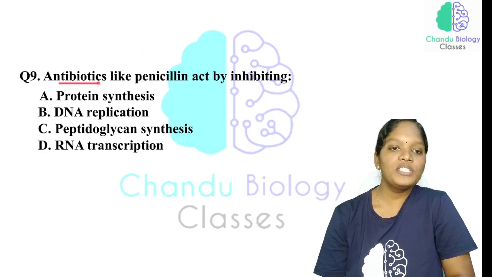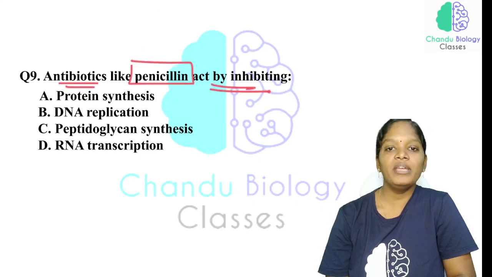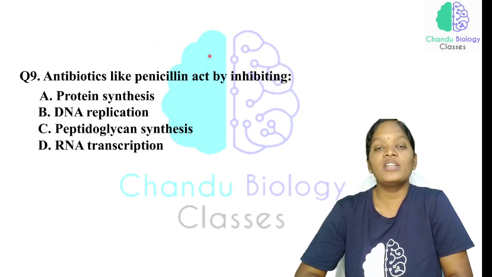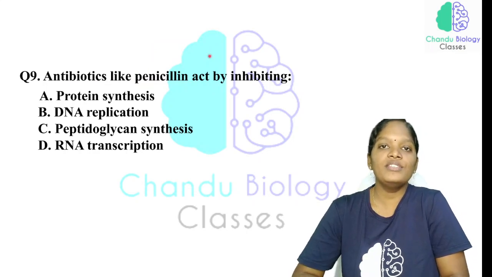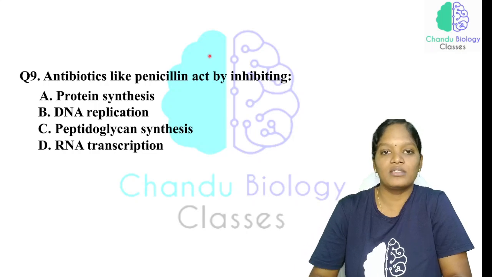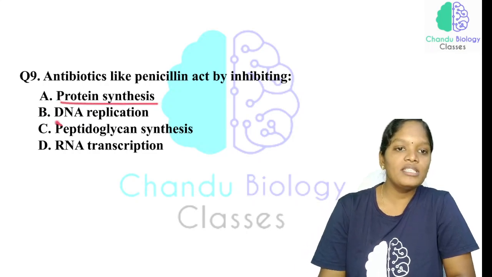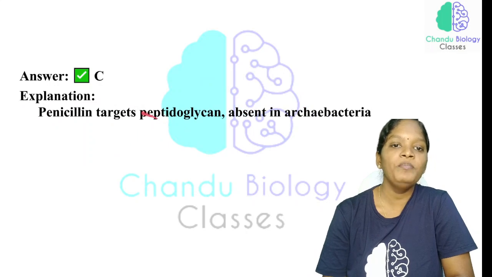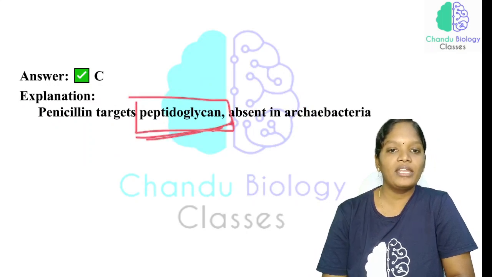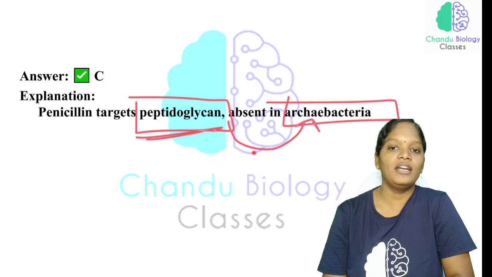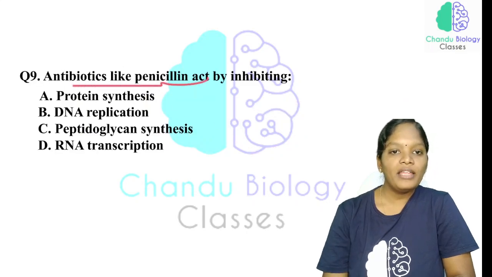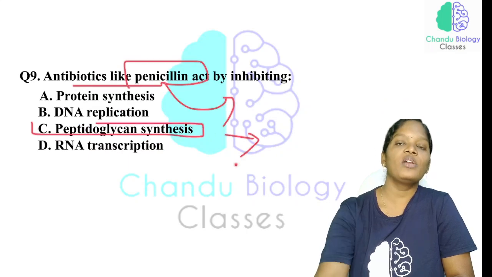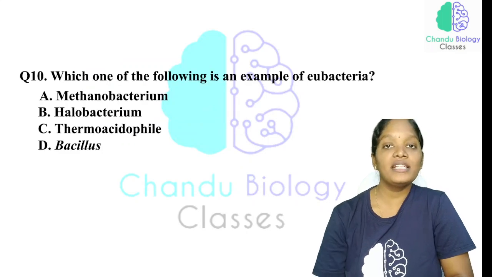Next question: antibiotics like penicillin act by inhibiting what? We have studied that many bacteria are resistant to penicillin and many are sensitive to penicillin. If a bacterium is sensitive, how does penicillin work? By inhibiting protein synthesis, DNA replication, peptidoglycan synthesis, or RNA transcription. The correct answer is that penicillin targets peptidoglycan, which is absent in archaebacteria. Penicillin acts by inhibiting peptidoglycan synthesis, so archaebacteria are not sensitive to antibiotics as they lack peptidoglycan.